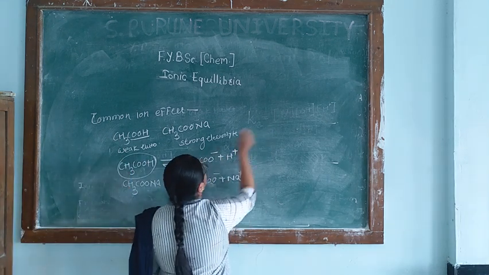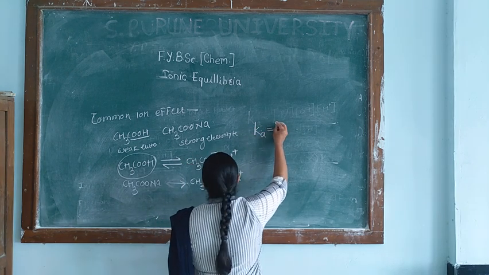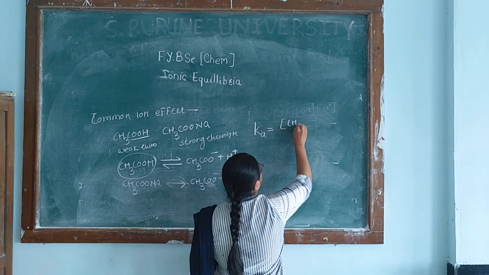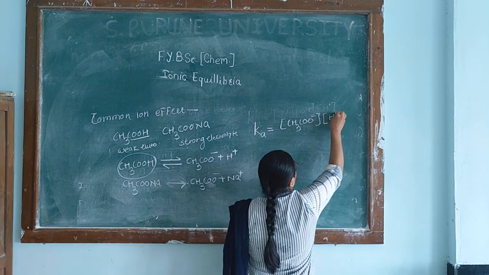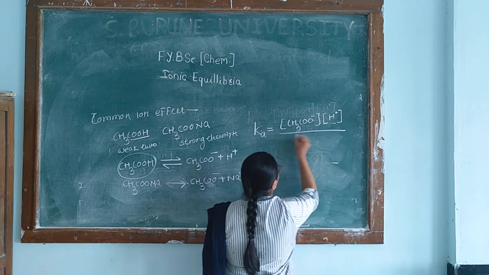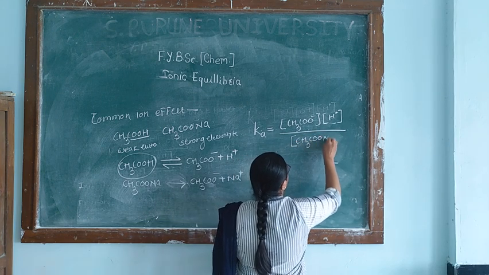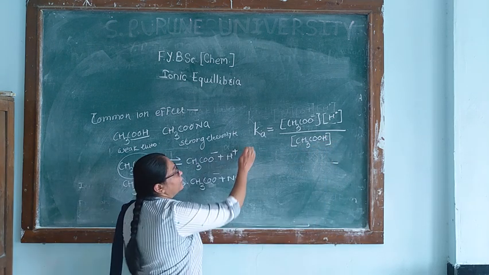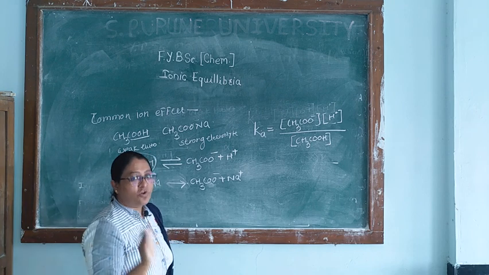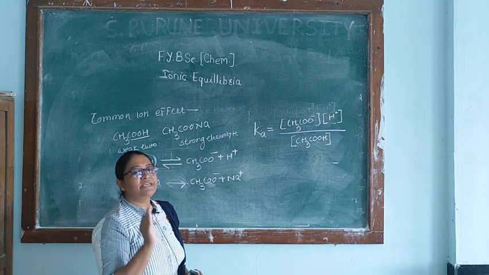See, this is an equilibrium reaction, so it will have an equilibrium constant, which is equal to the concentration of acetate ion into the concentration of H plus ion divided by the concentration of acetic acid. Now, we know that the equilibrium constant remains constant once the equilibrium is established.